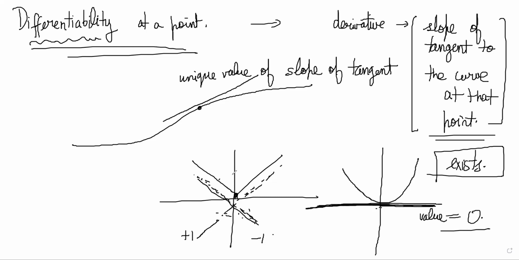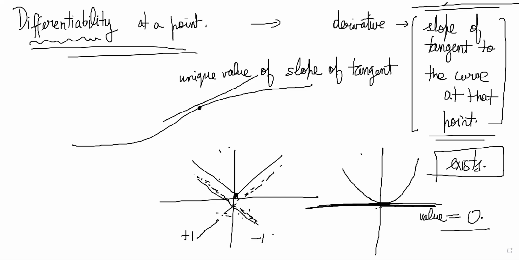That is the difference between a function being differentiable and non-differentiable at a point. Basically, there should be one unique value for the slope of the tangent to the curve, whether you come from the left hand side or the right hand side.